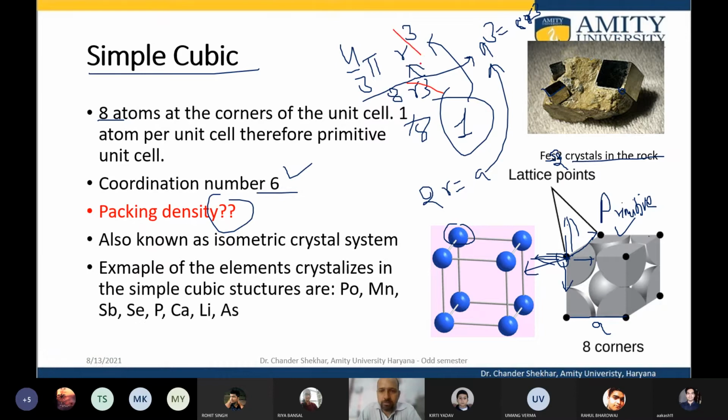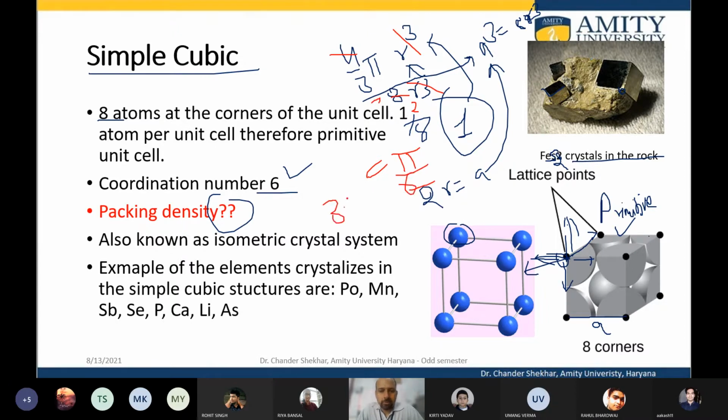what we will end up having is, so this cancels out, and we will be having 4 by 3, so pi by 6.